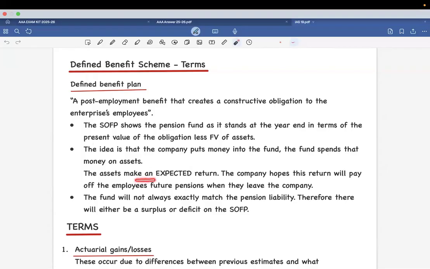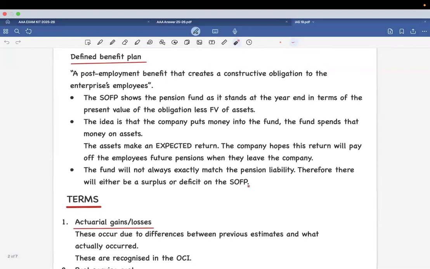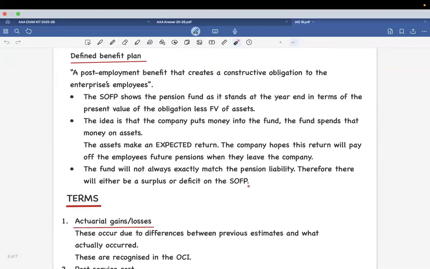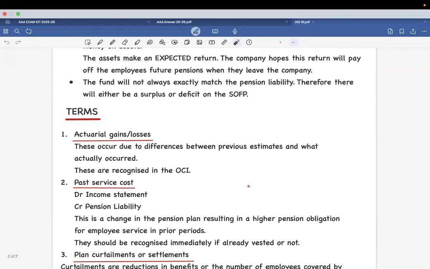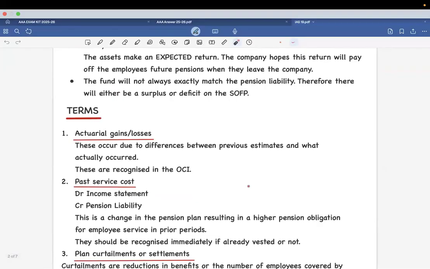The asset is probably going to make expected returns. The company is going to take the returns and pay the employees when their pension starts. Now, the problem is the fund is not going to match the pension liability. There would be differences, so there would be a surplus or a deficit that has to be put in.